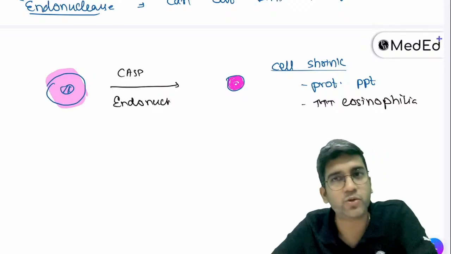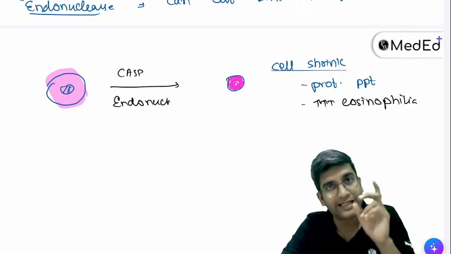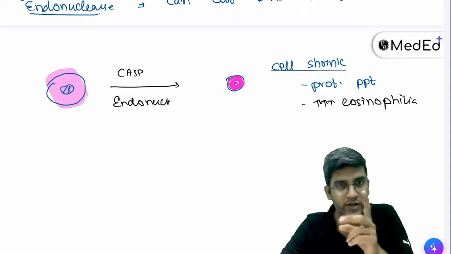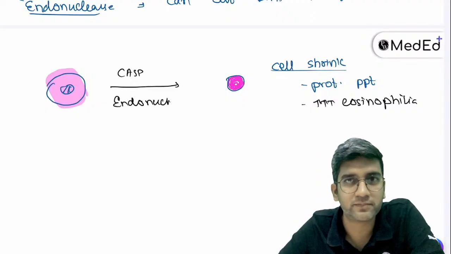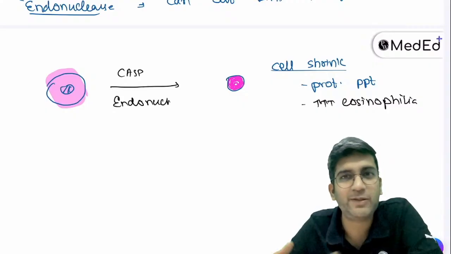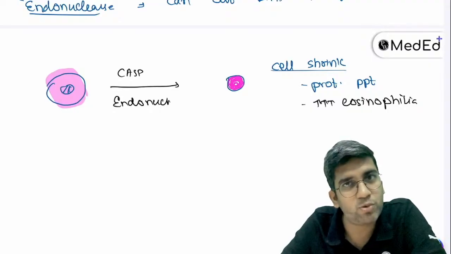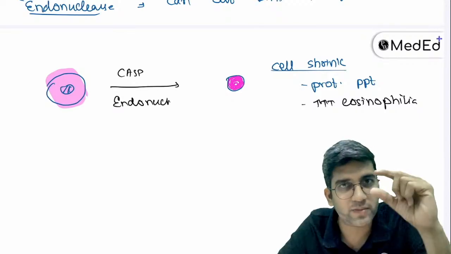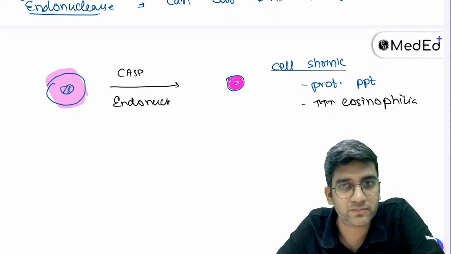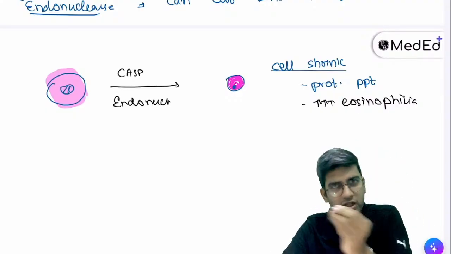Perfect. Next, let's come to nucleus. I'm having a normal cell, normal nucleus, which is a mixture of euchromatin and heterochromatin. Now the endonuclease comes and cuts them. Once I cut the nucleus, will it be functional, non-functional? It will not function, right? If it's non-functional, will it become heterochromatin? Light blue, dark blue? Dark blue, right? Perfect. So can I call this nucleus will become smaller and darker? Yes, the nucleus becomes smaller and darker.